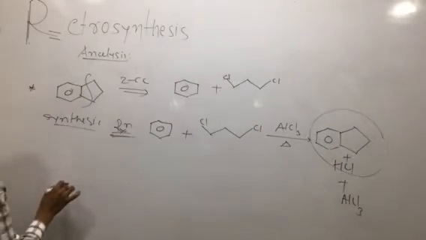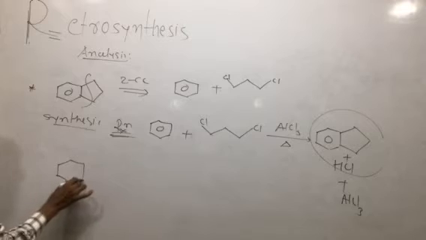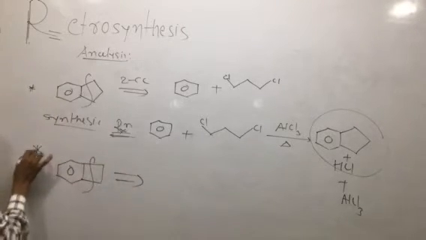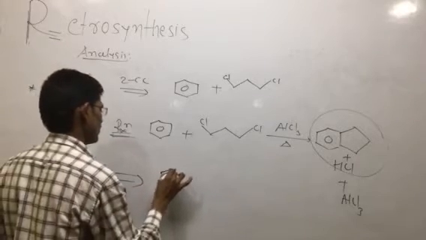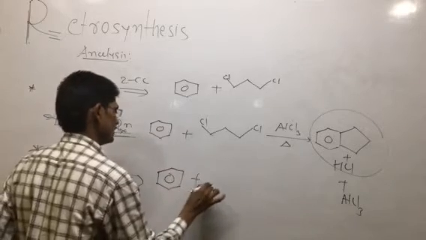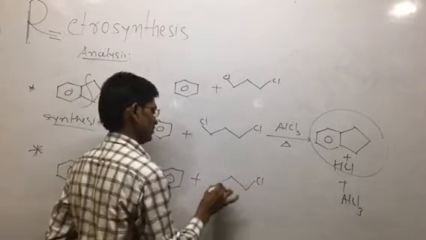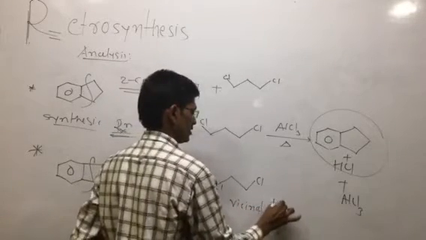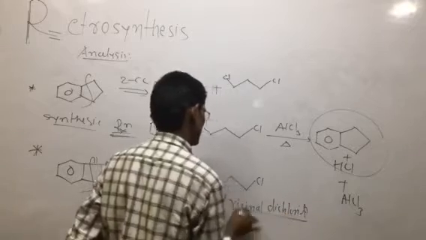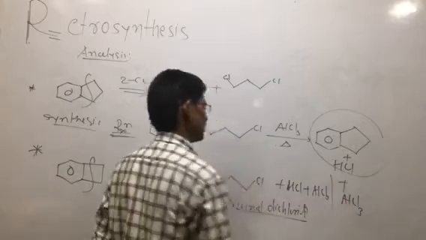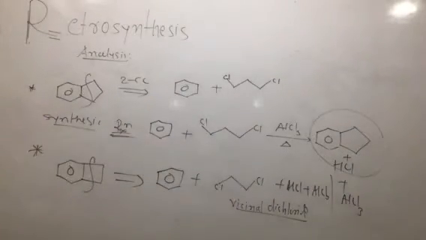Here again we are given this type of bicyclic compound. Again the 2C-C disconnection for the third one in the analysis. No doubt, the synthetic equivalent is a vicinal dichloride, a vicinal dihalide, with HCl, and AlCl3 again remains. So these are the analysis, followed by synthesis.